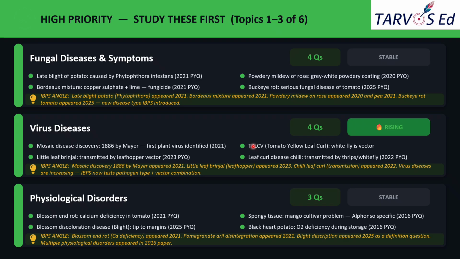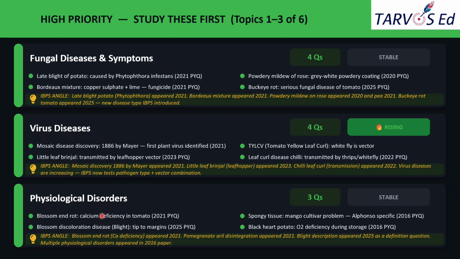Okay. And the next topic will be on physiological disorder. 3 questions, and this is having this table trend. So the first point is blossom end rot, which is mainly caused by calcium deficiency in tomato. So tomato blossom end rot means that it is due to calcium deficiency, and this one was mainly asked as a direct question in 2021.